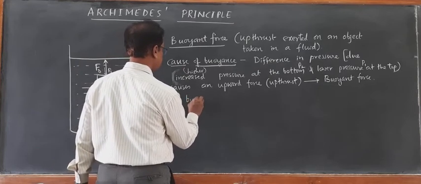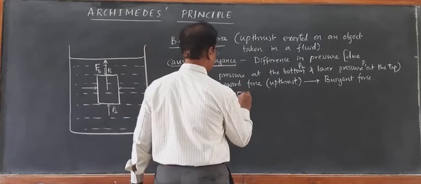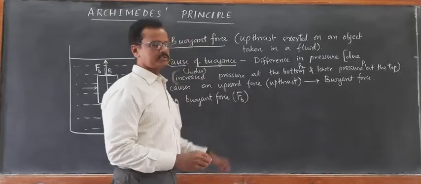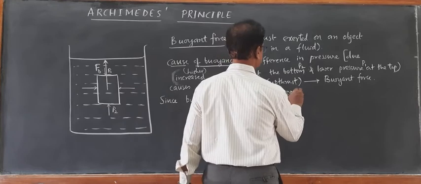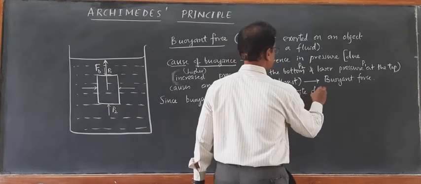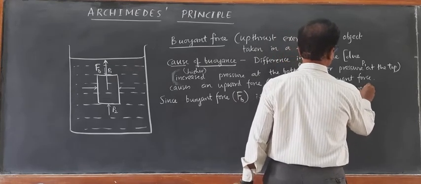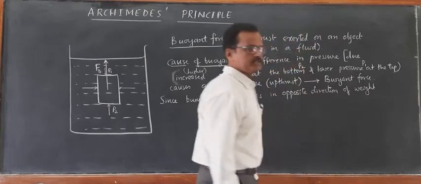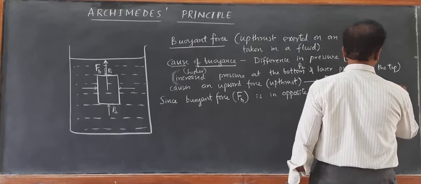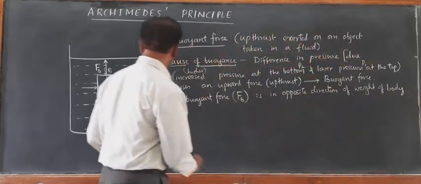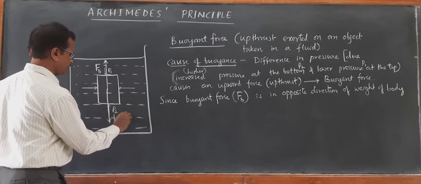Since buoyant force, I denote it by FB, is in the opposite direction of weight. What is weight? mg, the weight of the body. Weight of the body is always acting vertically downwards.